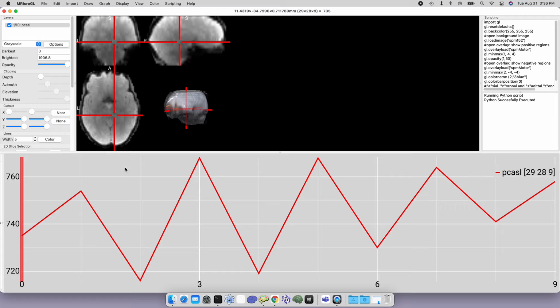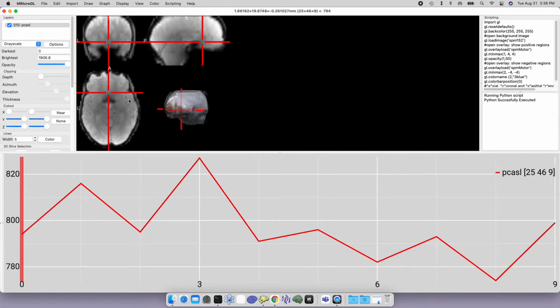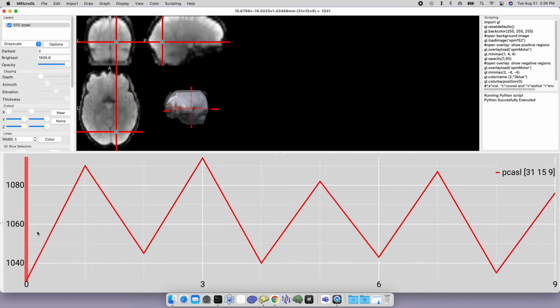And in this case, the data is in general pretty noisy, which is common with arterial spin labeling. But you notice that in a lot of locations, like the one where I've clicked now, there's a very seesaw shape of odd versus even images looking differently. And we can see that that's not true with every voxel. They're kind of noisy, but in general, we see this sort of a sawtooth pattern.